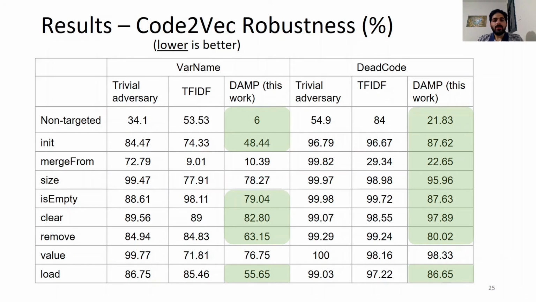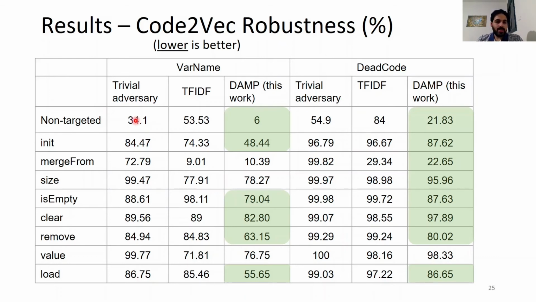These tables compare the success of DUMP against other baselines on both targeted and non-targeted attacks by variable renaming and dead code insertion transformations. So first we define robustness as the percentage of examples in which the adversary failed to change the correctly predicted label. Therefore, the lower the score, the better the adversary.